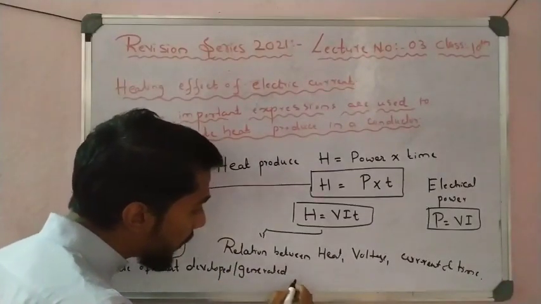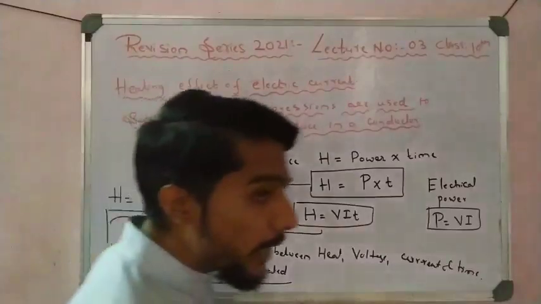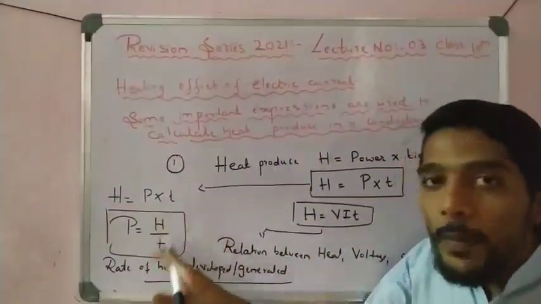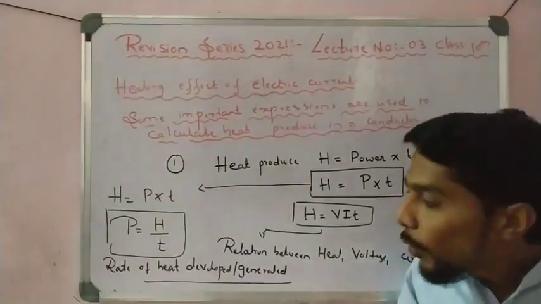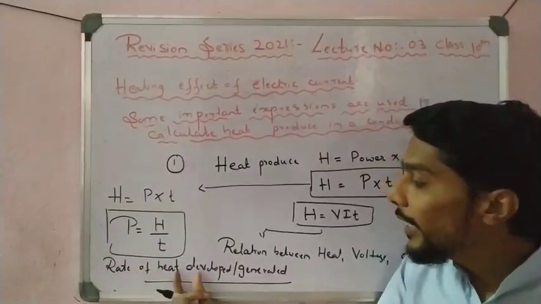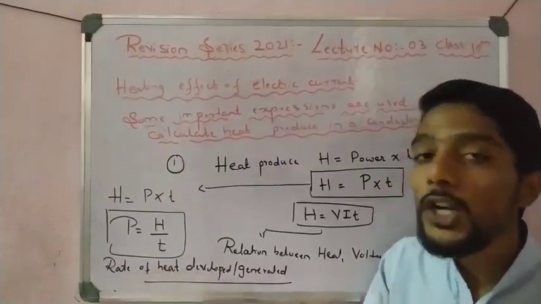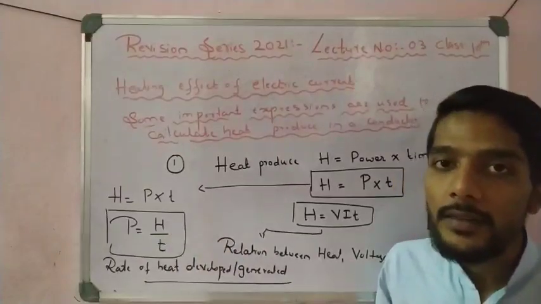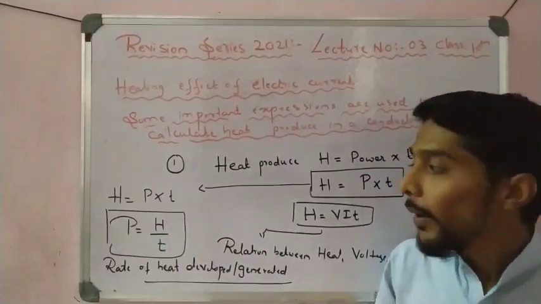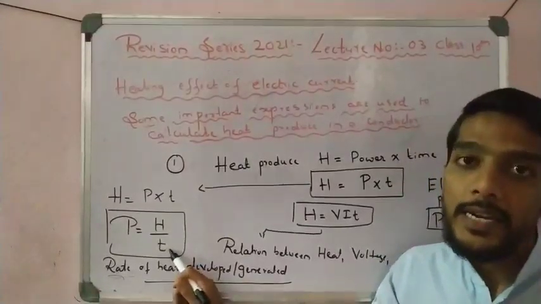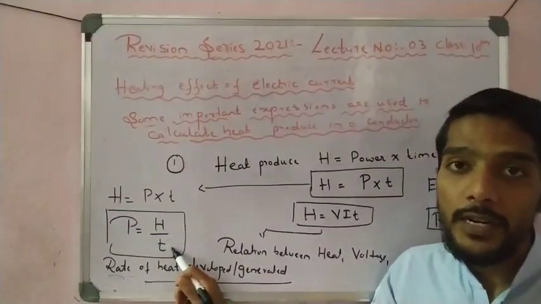In a numerical, if they ask to calculate the rate of heat generated, that is heat by time. Most students make a mistake when in the examination they ask for the rate of heat developed. Then what do we do? We only calculate heat and put the answer directly. No, rate means it must be divided by T, the given time. That is very important.